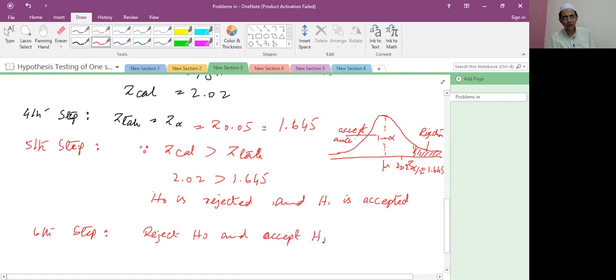We conclude that the mean lifespan today is greater than 70 years.